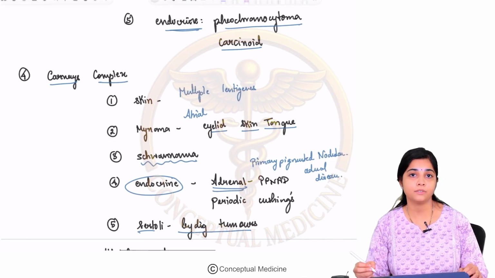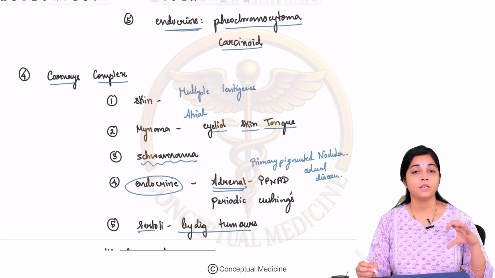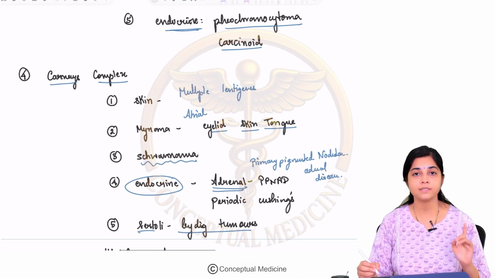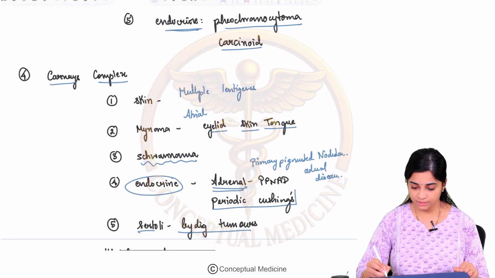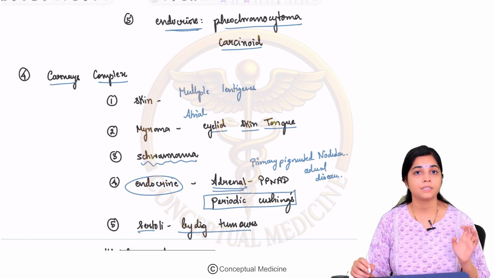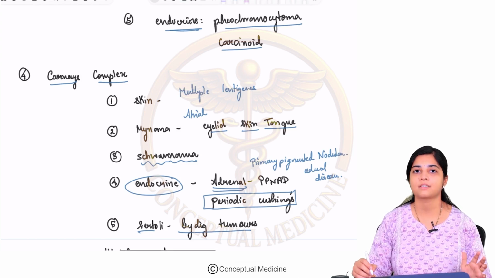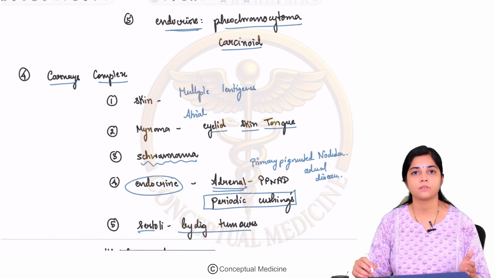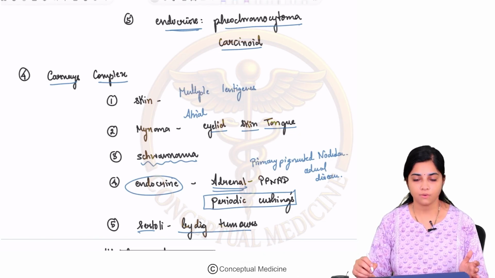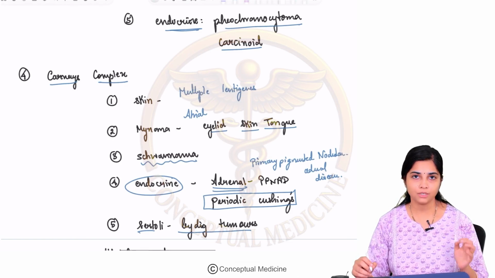Okay, primary pigmented nodular adrenal disease, where the gross appearance of the adrenal is pigmented with multiple nodules, and the characteristic feature is Cushing syndrome. This Cushing syndrome is also called cyclical or periodic Cushing syndrome. Okay, fine. So this is about your Carney complex.